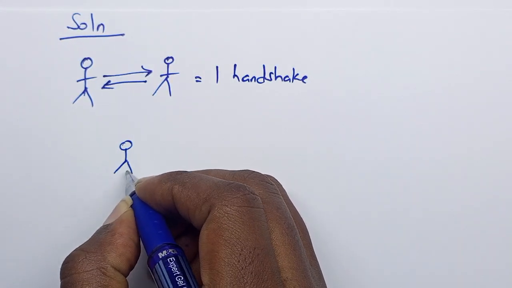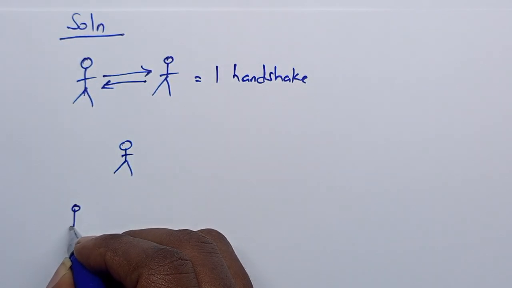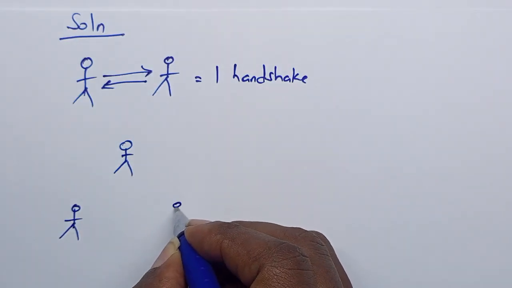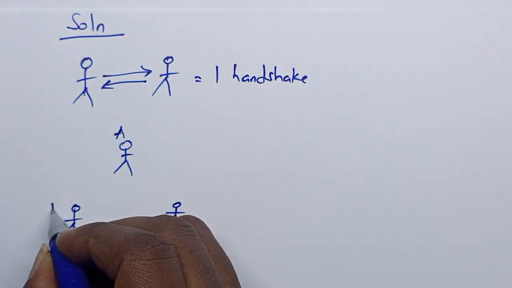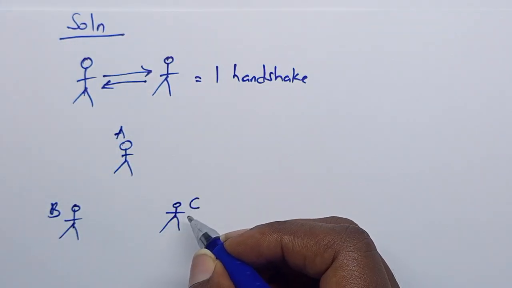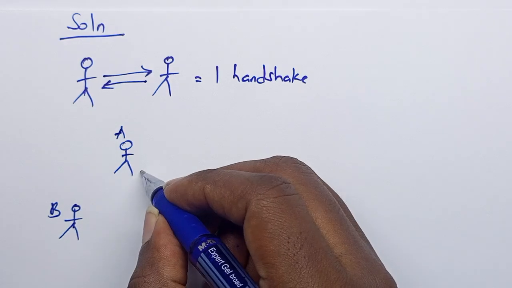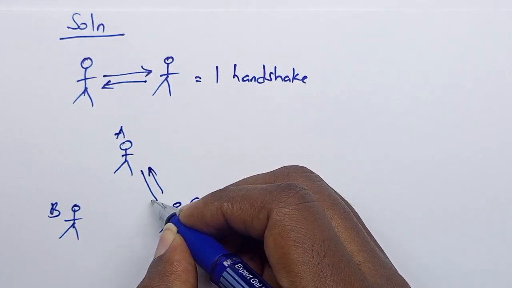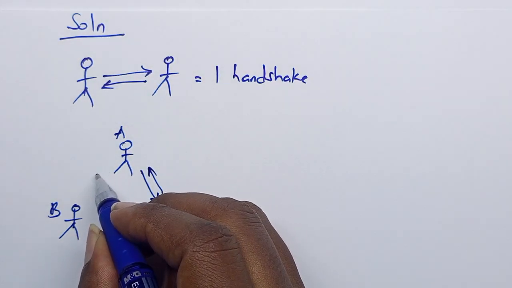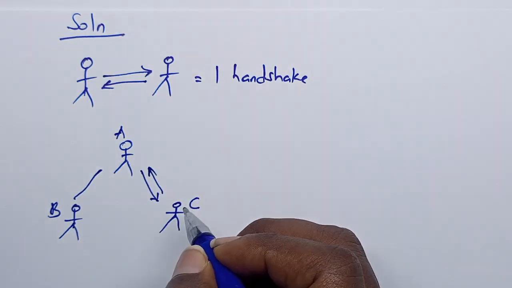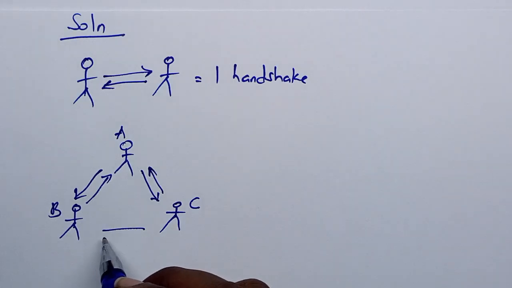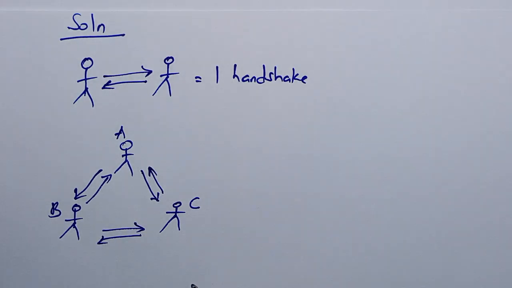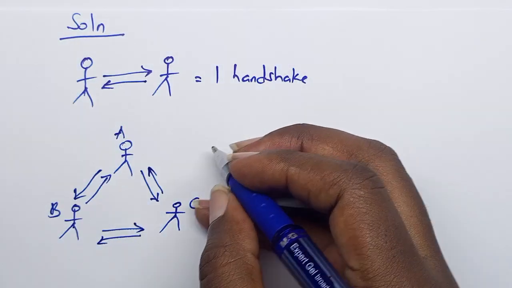We have one person here. This is the second person. And this is the third person. This is person A. This is person B. And this is person C. So A and B make a handshake. A and C make a handshake, then B and C also make a handshake. Therefore, this implies that